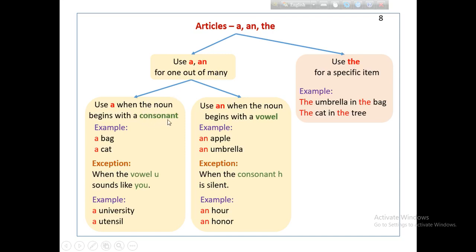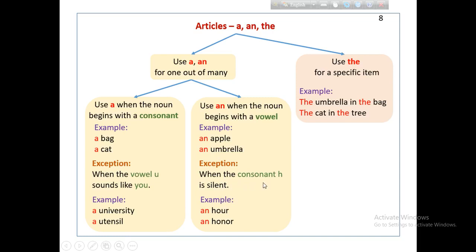When the noun begins with a consonant sound, we use a. When it begins with a vowel sound, we use an: an umbrella, an apple. Exception: when the vowel U sounds like "you", then you must use a before the noun. Must mind it. A university, a unit.